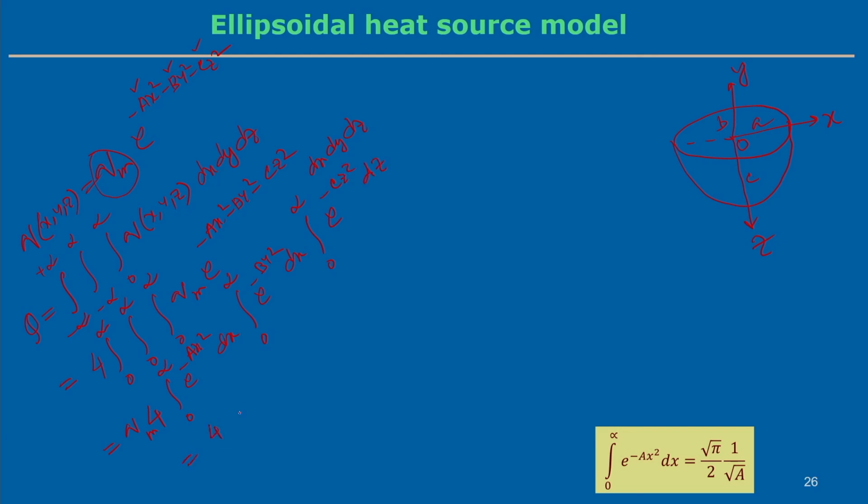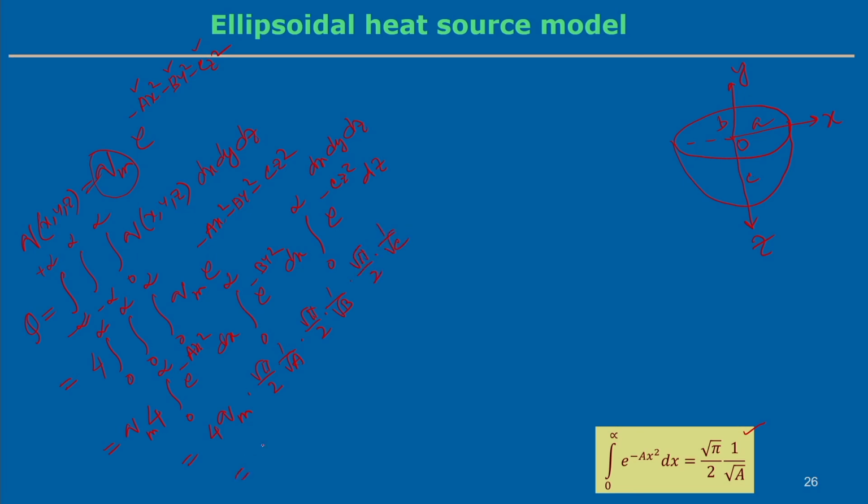Now, 4 q_m. If you look into this definite integral, 0 to infinity e to the power minus a x squared dx equals root pi by 2 into 1 by root a. So, we apply this formula here. Similarly, for y, root pi by 2 into 1 by root b, and for z, root pi by 2 into 1 by root c.